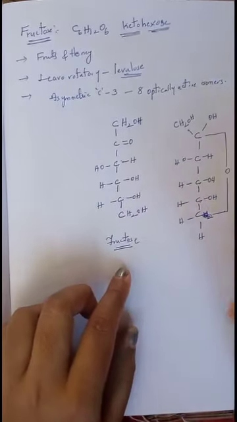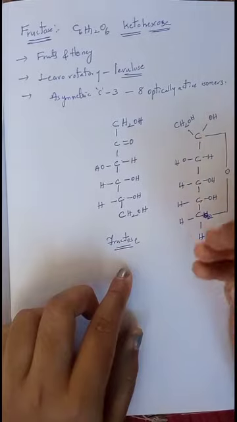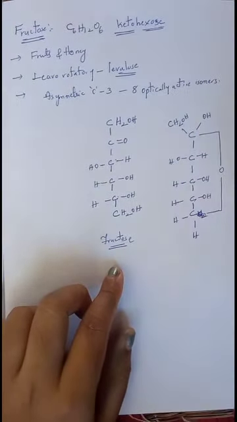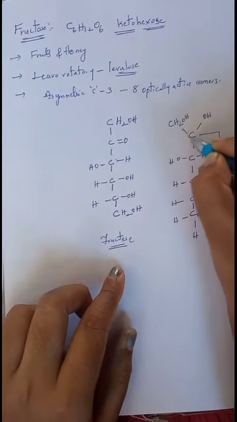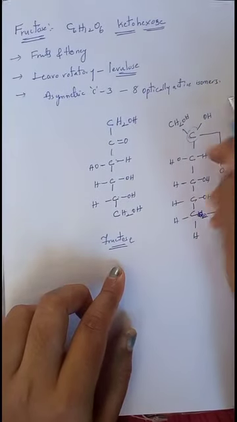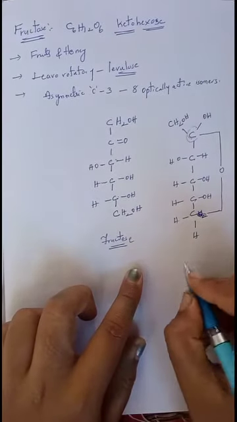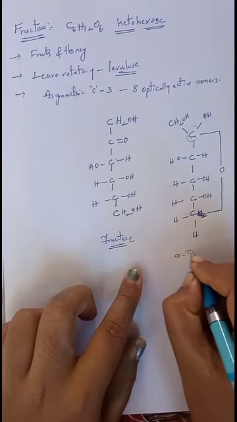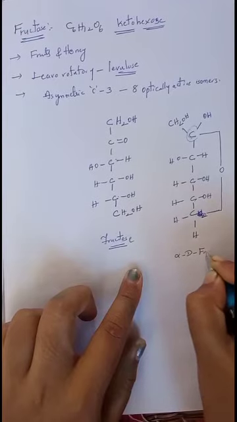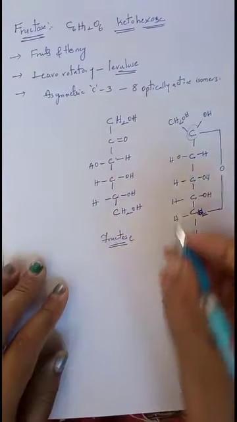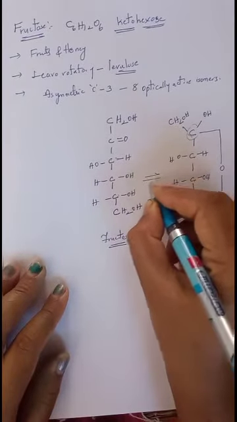Now, based on the OH group presence on the first carbon atom, we can say whether it is an alpha isomer or a beta isomer. If you observe the first carbon, on this first carbon atom, OH is present on which side? Right side. So we can call it alpha D fructose. This is the first type of cyclic ring.